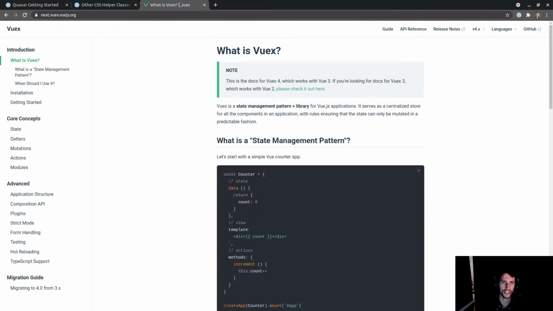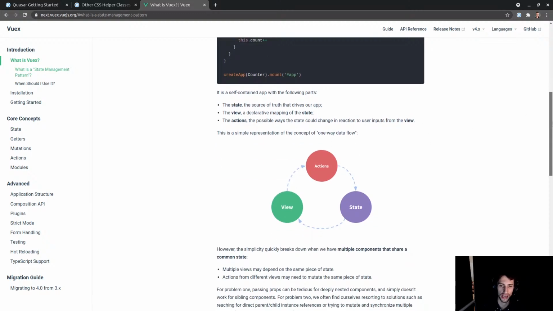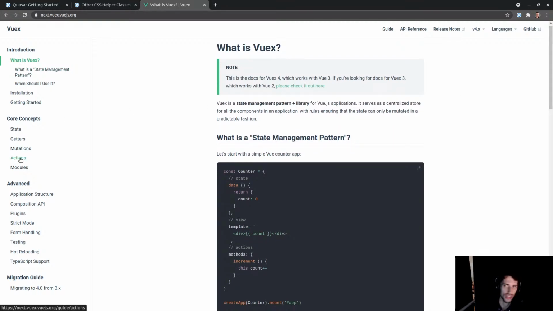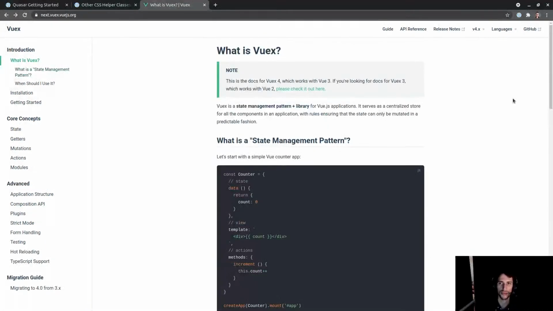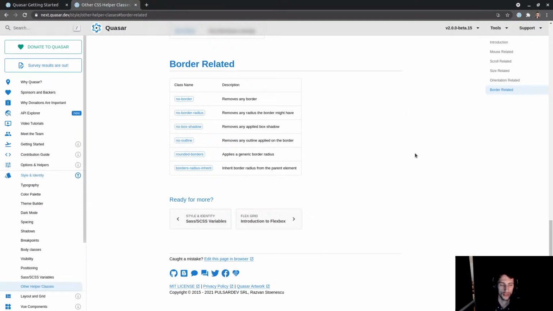Yeah, 4.x is actually the current version of Vuex for Vue 3, but Vuex version 5 is being worked on, and you're right, there's actually not going to be any actions anymore. Wait, don't need to use mutations. Is it actions they're getting rid of or mutations? It doesn't matter really what the terminology is. Basically, they're getting rid of the fact that you need actions and mutations. Yeah, so I don't know. Like, you'll notice that in Vuex 4, which is the version that's compatible with Vue 3, we do still have actions, but I might read through these docs again, see what's happening with Vuex 5 before I actually release this video series. That's a good point. Thanks for bringing that up, Prashant.